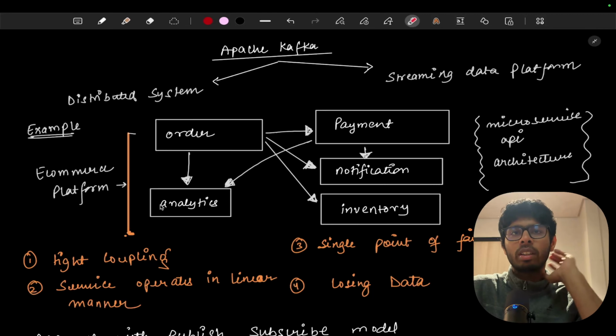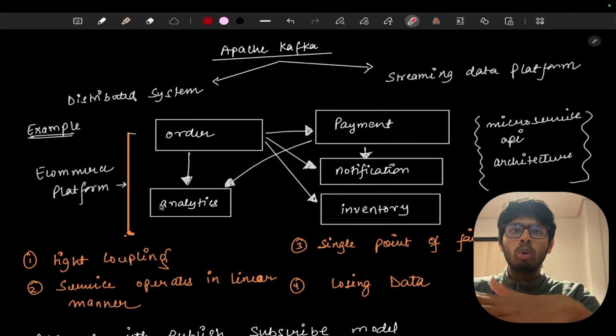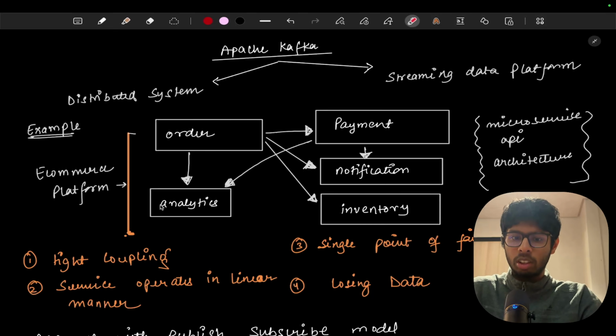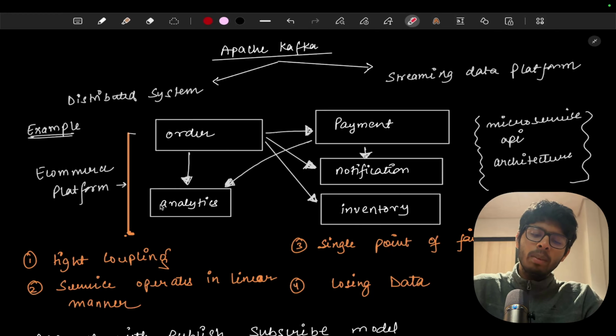So we are going to understand Apache Kafka with a very simple example, and we are going to use this example for the whole video. With this simple example you will understand the requirement of Apache Kafka and why it is so important in this industry. So first of all, let's take an example of an e-commerce platform.